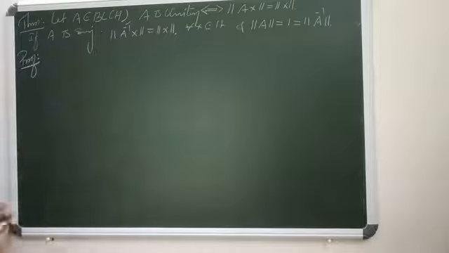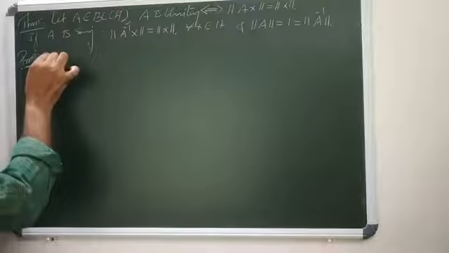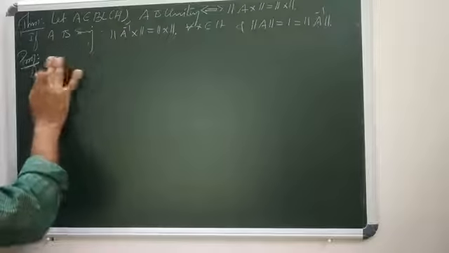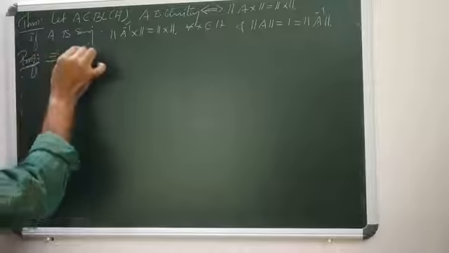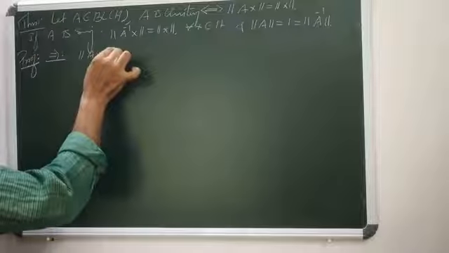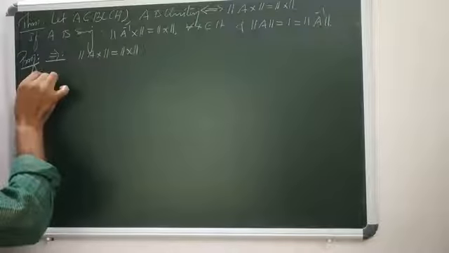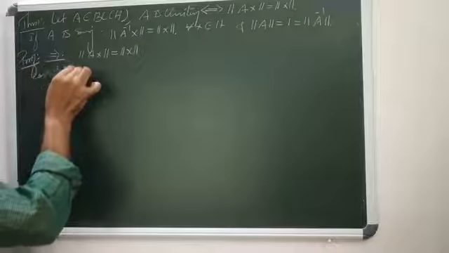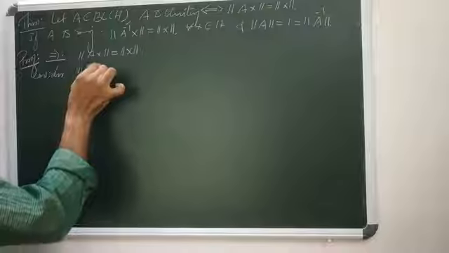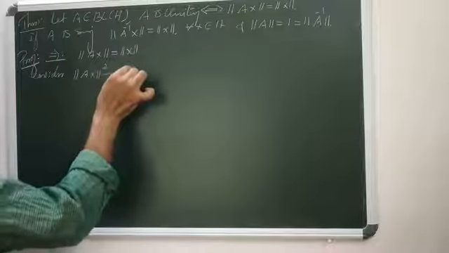Come to the proof. First, suppose that norm AX equals norm X. Consider norm AX squared minus norm X squared.